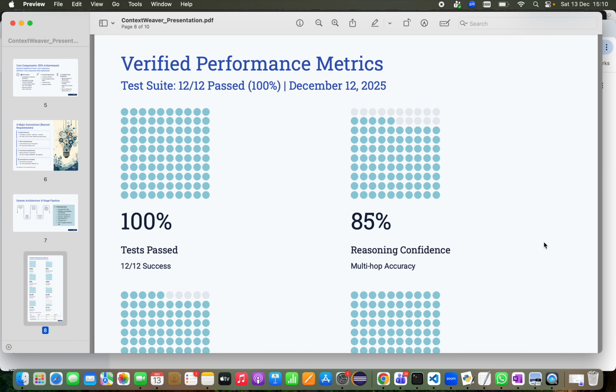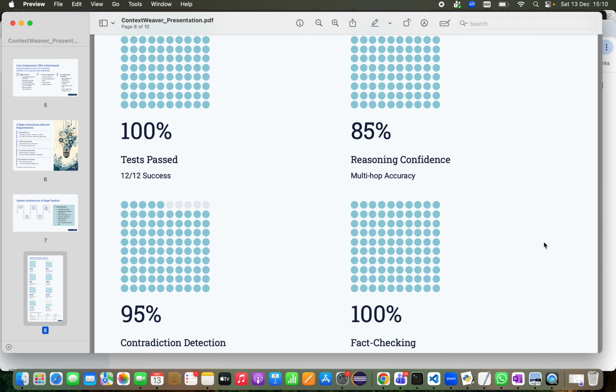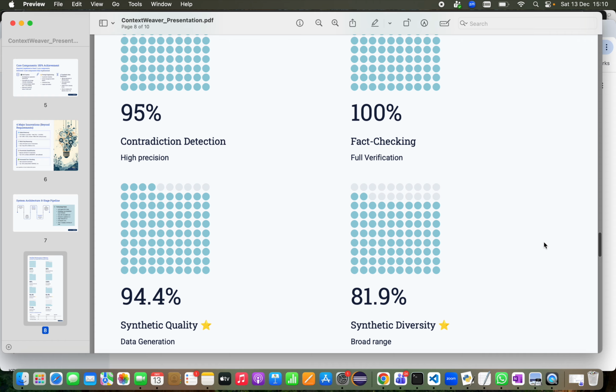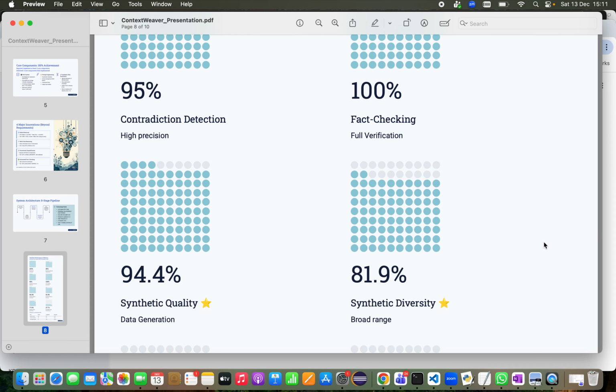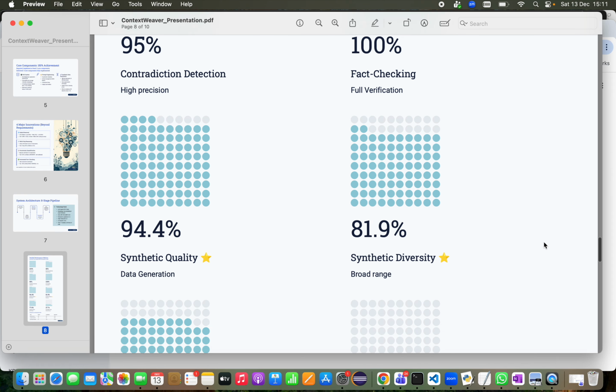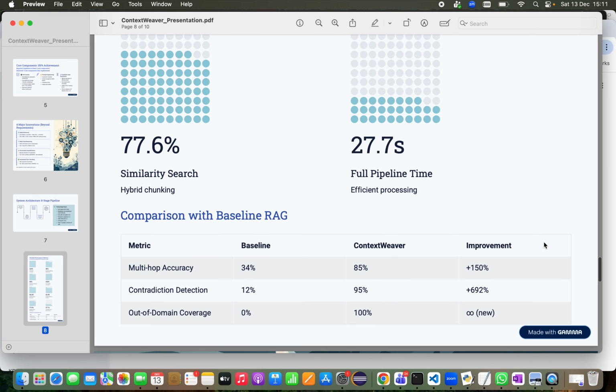Multi-hop reasoning achieved 85% confidence, and contradiction detection at 95%, fact checking at 100%, synthetic data quality at 94%, which is outstanding. And for synthetic diversity, it was 81%. Similarity search was around 77%, and full pipeline time was around 27 seconds.